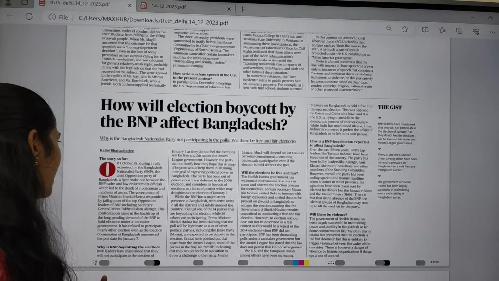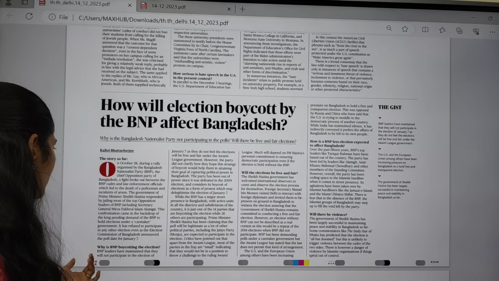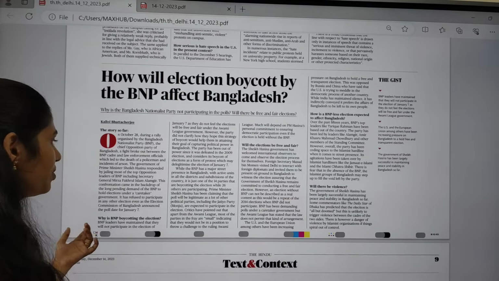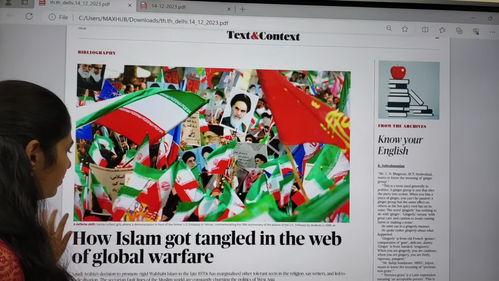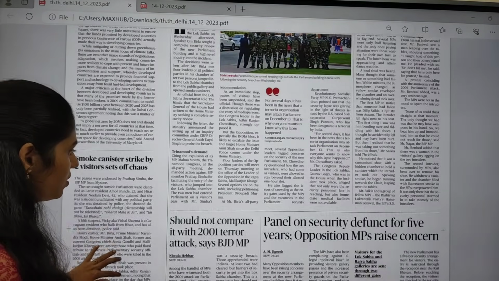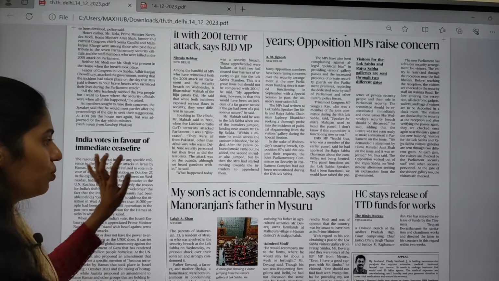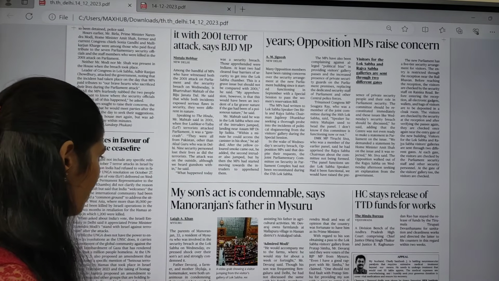There are two political parties, one is Sheikh Hasina's and another one is BNP. So we have to see which party will come into power. And you can move on to this news page. Most of the articles are regarding the security breach in Lok Sabha.